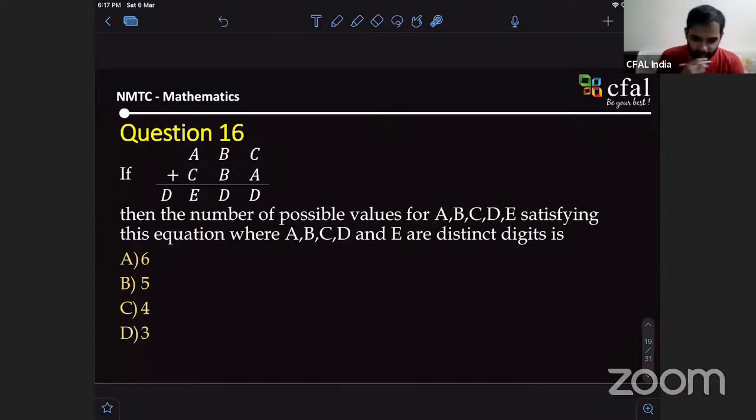Yes, sir. Because when we add two equal variables, the number will be equal. We have given that it is equal to D. So B should be equal to D by 2, and B cannot be a decimal. So it should be an even number. Let me see whether I can help you out. You mean B can be 2 and D can be 4? This is what you're saying, right?